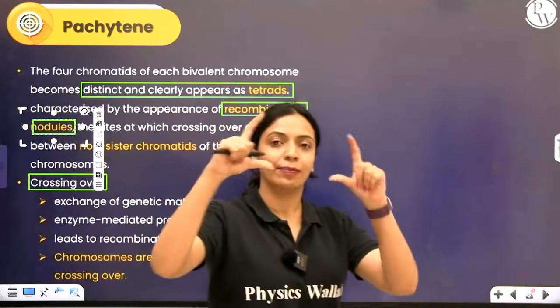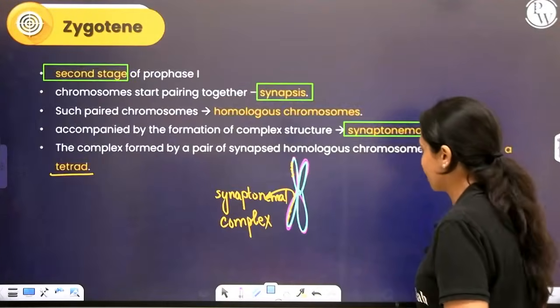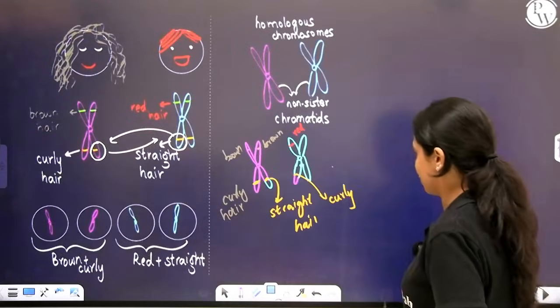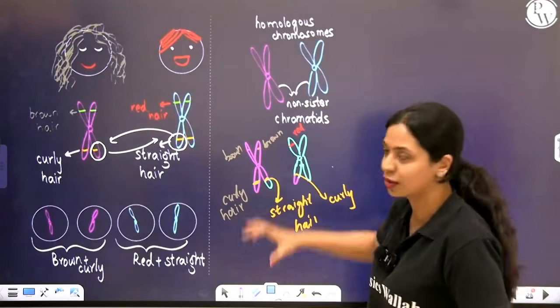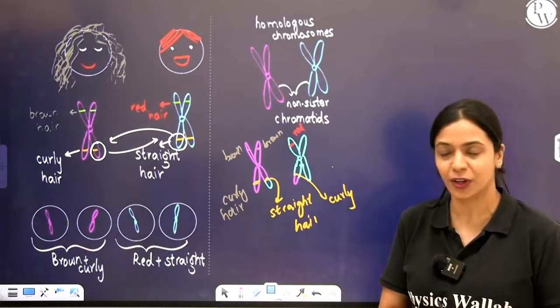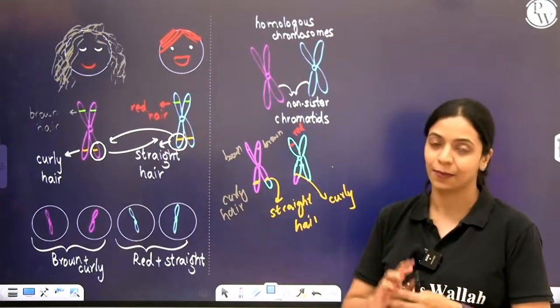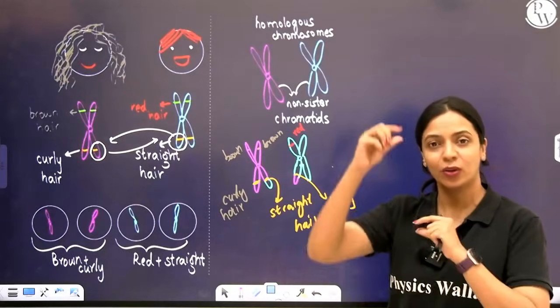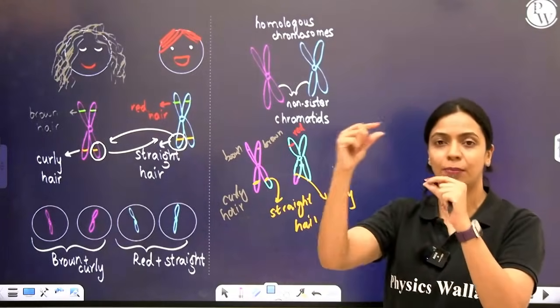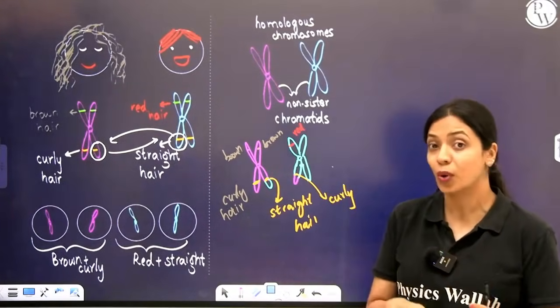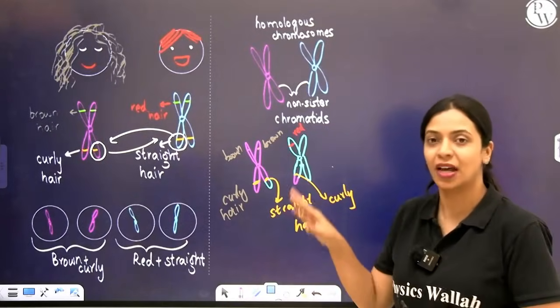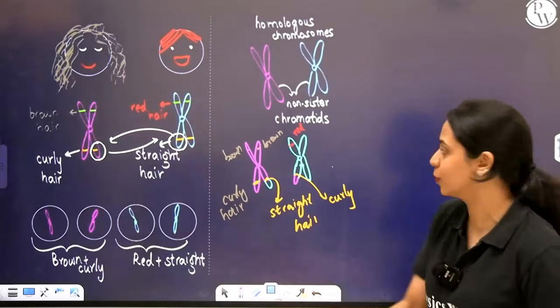If the entire segment only gets changed, if this entirely goes here, this entirely goes here, that also will not serve any purpose, because brown is always going to be with curly, red is always going to be with straight. Newer combinations can happen when only specific random segments get exchanged. That is what will happen during crossing over. That is why you see variation in the population.